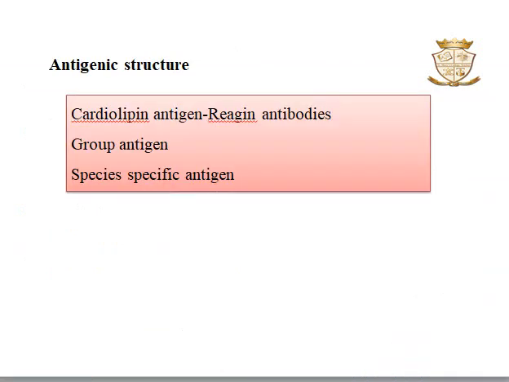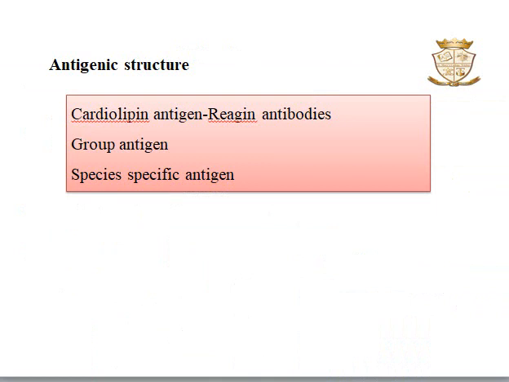Antigenic structure of Treponema pallidum is highly complex. We can see mainly three types of antigenic structure. The first is cardiolipin antigen. Antibodies which react to this antigenic structure are known as reagin antibodies. Demonstration of reagin antibodies is a non-specific test, mainly seen in VDRL, Wassermann complement fixation test and also flocculation test.